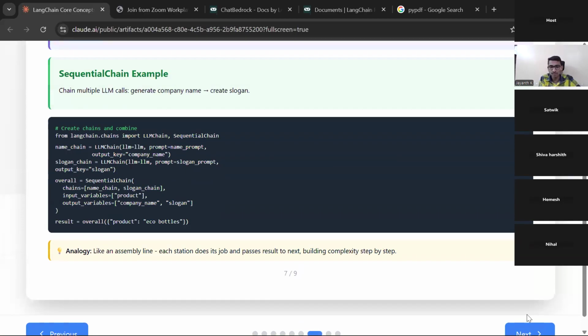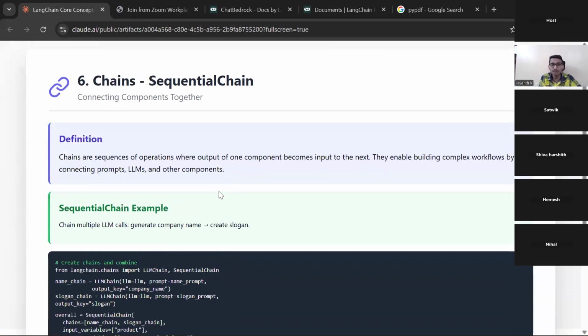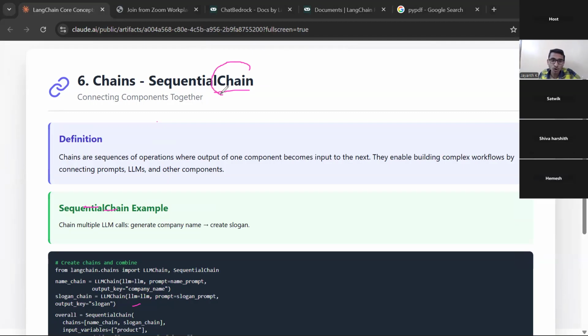Now we will go through this. It is almost complete. Now this is very, very important. I will take the pen. It's very, very important. You can see it's chain. LangChain, the name itself has a chain. Now imagine how important this concept of chains is, that the name itself contains this chain component. What is this chain exactly doing?